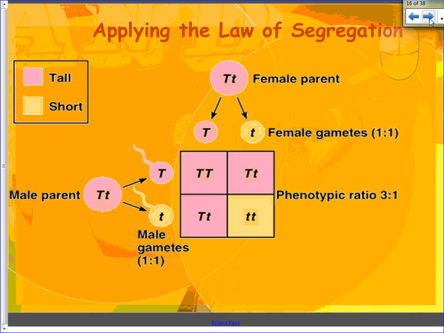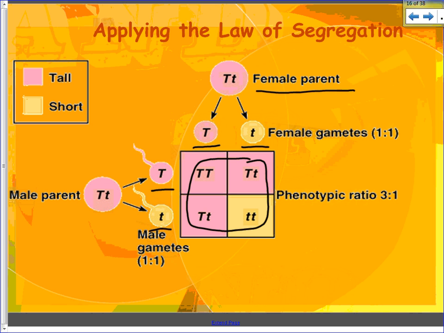If we have an organism, this would be our female parent, and our female parent producing eggs. The eggs can either be this genotype or this genotype. Similarly with the male parent, the gametes there could either be this genotype or this genotype. And then these right here in our Punnett square, these are the possible combinations for offspring. And we would see, if we had a lot of offspring, we would see a phenotypic ratio of about 3-to-1 for this particular genotype here. And so this demonstrates the law of segregation.